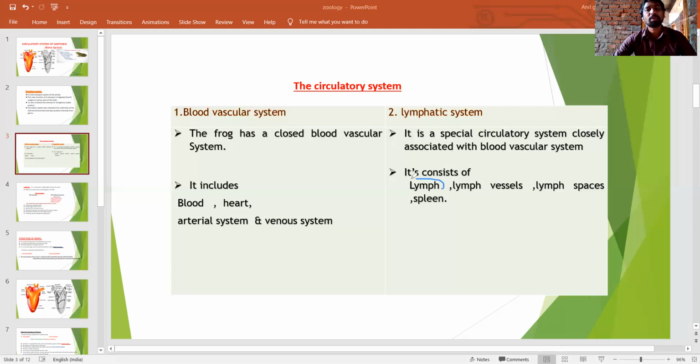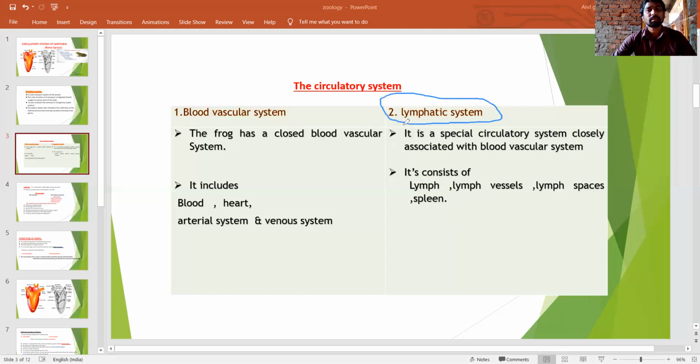It contains WBCs. What is the function of WBCs? WBCs protect the body from foreign particles like viruses, bacteria, and protozoans.